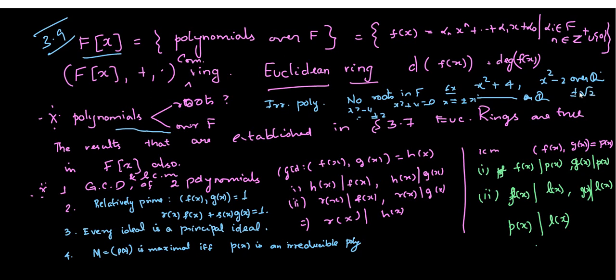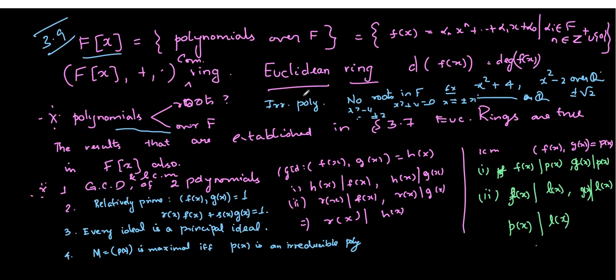It is a polynomial over Q, meaning the coefficients are taken from Q. The roots of this polynomial are not in Q, and therefore it is an irreducible polynomial.